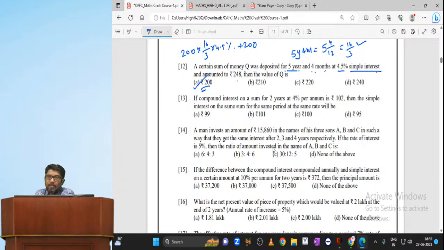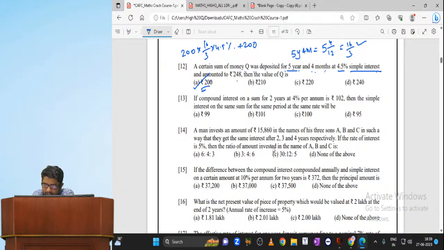See guys, this is the advantage of time value of money: without writing anything, by using a calculator. If you know how to use the calculator effectively, we can do it directly without anybody's support. If you want to learn the effective calculator method, I have uploaded one video on my YouTube channel. Please go and watch.